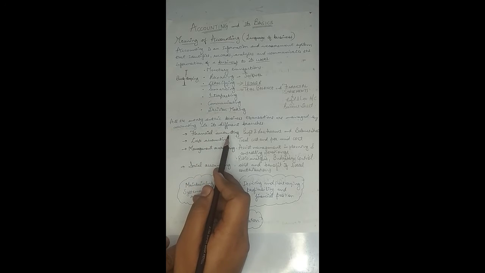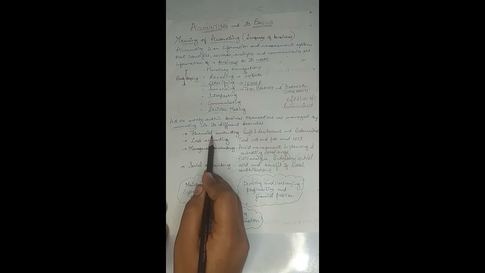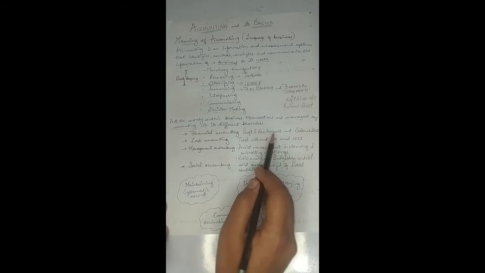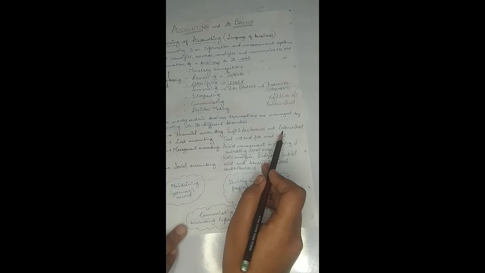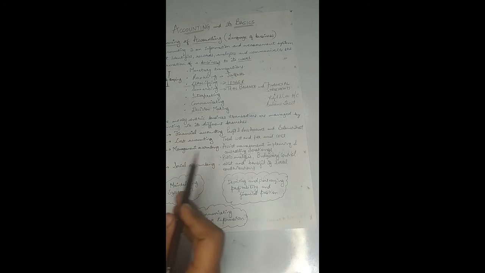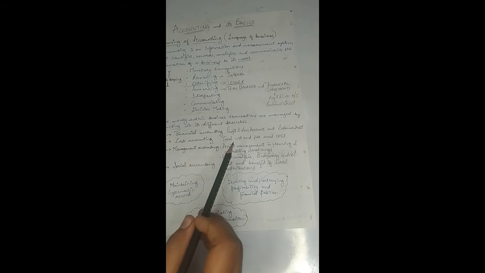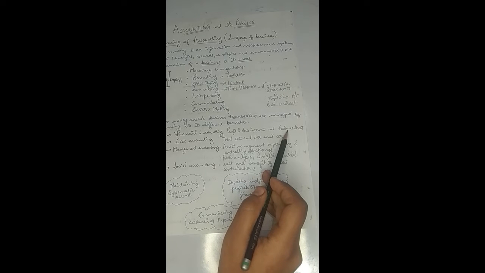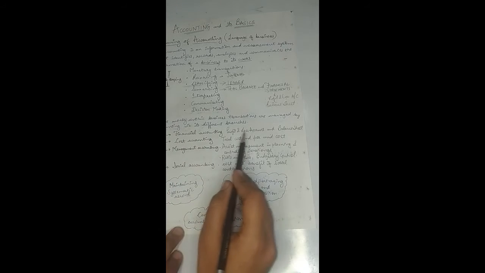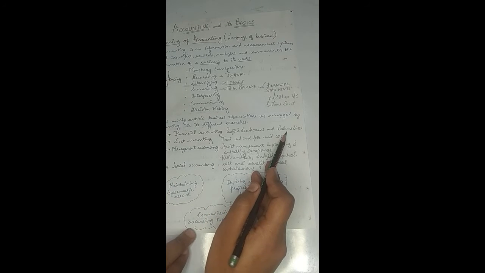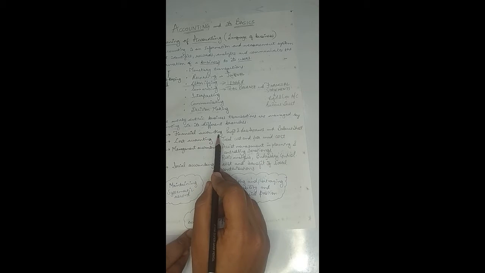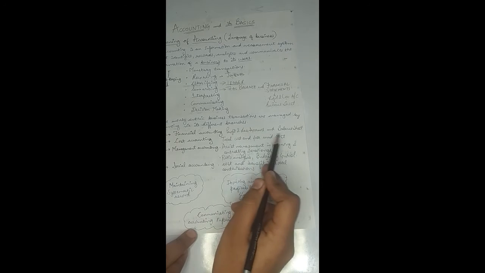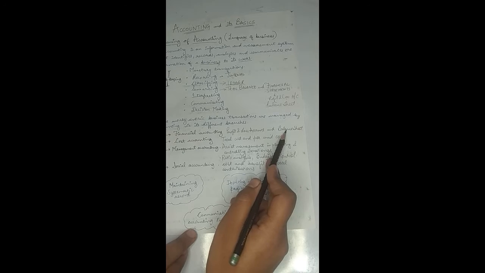The first one is financial accounting. Financial accounting is involved in the preparation of the profit and loss account and the balance sheet, right? So if the decision makers are interested in making decisions about profitability, and in having information about the profitability and the financial position of the organization, then financial accounting will come into the picture, because it is involved in the preparation of the profit and loss account and balance sheet. Financial accounting will then provide the information to the users so that they can take their decisions on the basis of the profitability and financial position of the business.